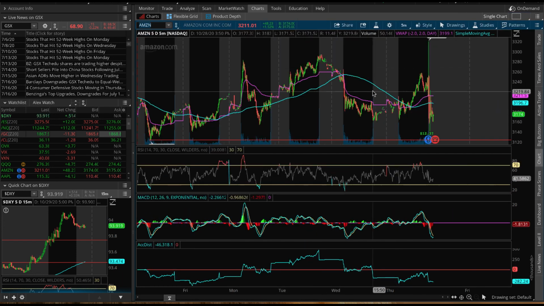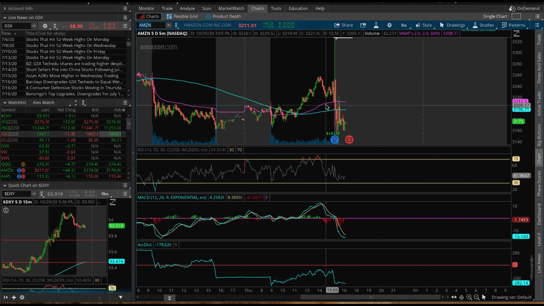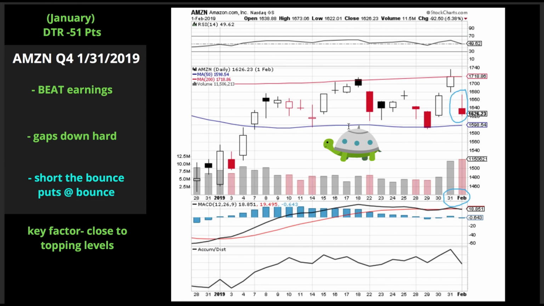All right, so we beat earnings. They blew earnings out the park, guys. Amazing earnings. What happens? They're gapping down. Okay, so this is the one instance out of the 13 cases we've calculated that this has happened. Okay, so they beat earnings but still gap down. That's the only case that matches up to the case we have today on October 29th, 2020.